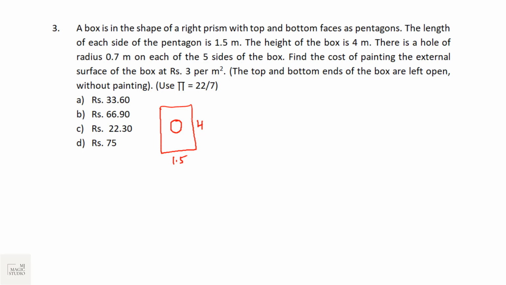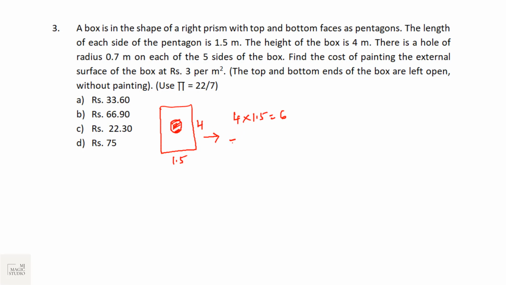Find the cost of painting the external surface, for which we need the surface area, at rupees 3 per meter square. The top and bottom ends of the box are left open. So the surface area of one face is 4 into 1.5, that is 6, minus the area of this circle.